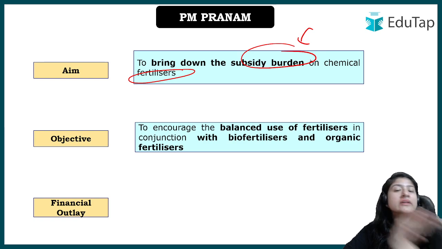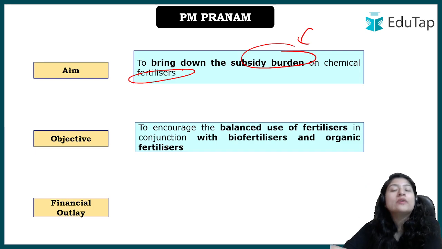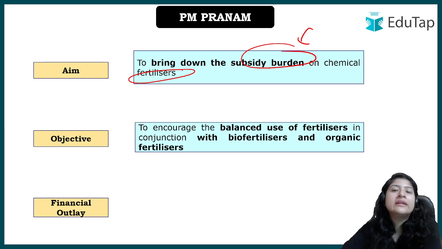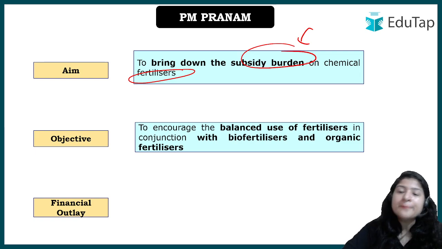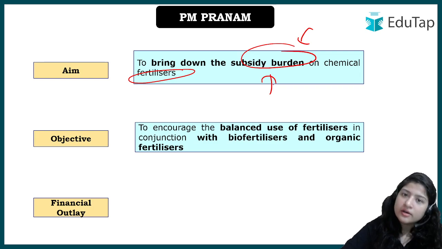This will be done when the farmers prefer these organic or alternative nutrients. You can say organic fertilizer, or you can also say the alternative nutrients. If farmers are going to prefer that, then there will be reduction in the demand of the inorganic fertilizer, and definitely then it will reduce the burden of subsidy on the central government.